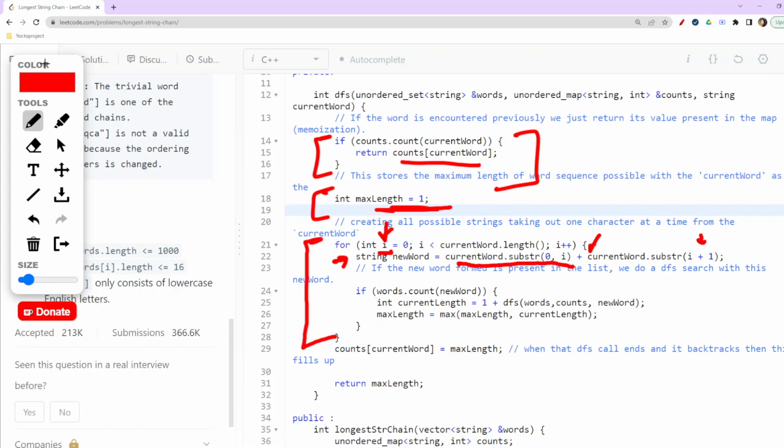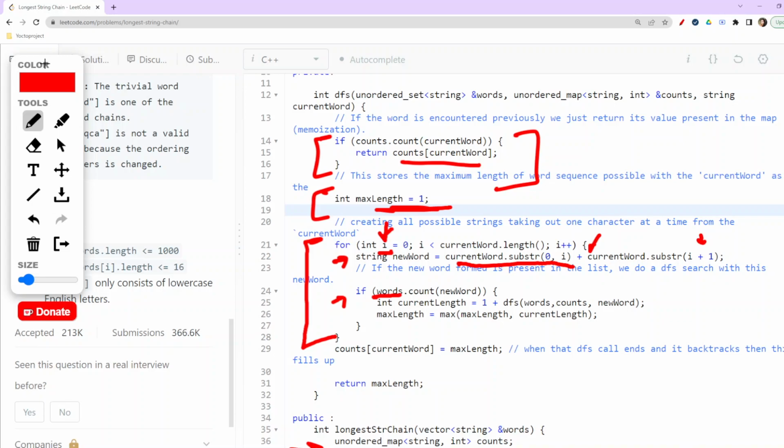So that particular letter is now obsoleted, and the rest starts from i plus 1 till the end of the word. So now a new word has been created, and that new word is being checked using words.count of new word in this unordered set, which we had already filled, right?